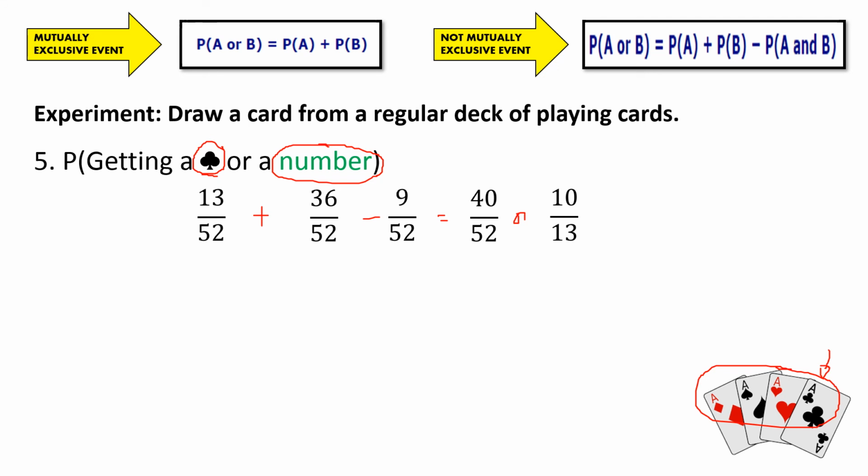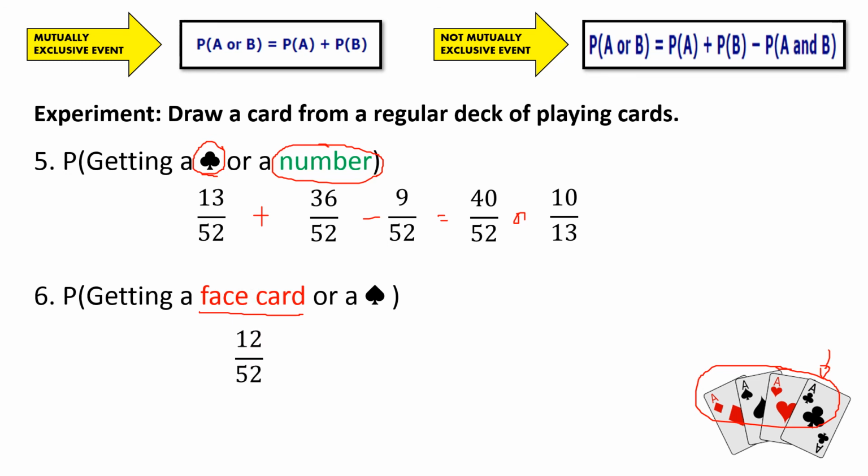Let's have the last example. Hope this will be enough for you to understand fully how to deal with these events. So number 6, probability of getting face card or a spade. Number of face cards that we do have. So we do have Jack, Queen, and King. Again, we are to multiply this by 4 because of the 4 suits. So therefore, we are going to have 12 over 52. While for the spade, so we do have 13 pieces for each suit.